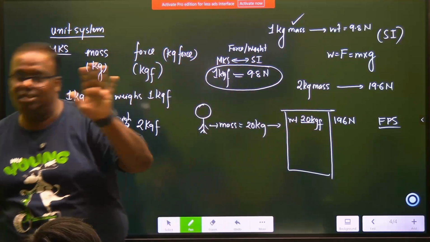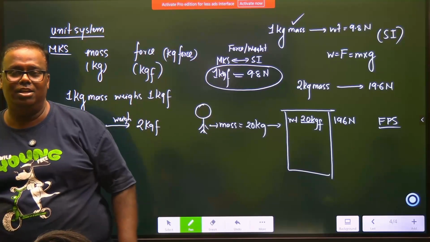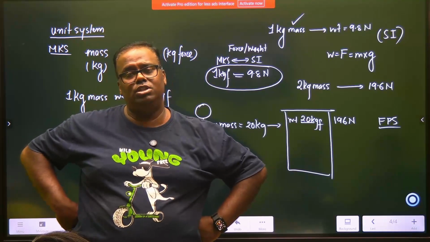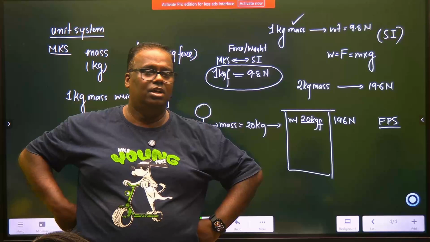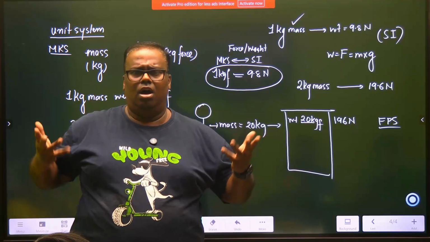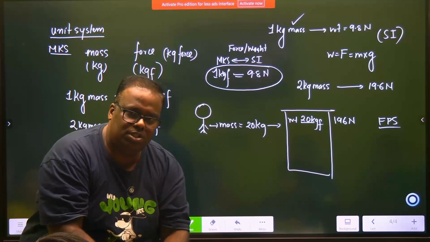Kg does not give weight. If you want to measure weight, then you say, in what unit do you want? I want it in MKS unit. Okay, your child is now 40 kg, so his weight is 40 kg force. Earth is pulling him with a force of 40 kg force towards the center.